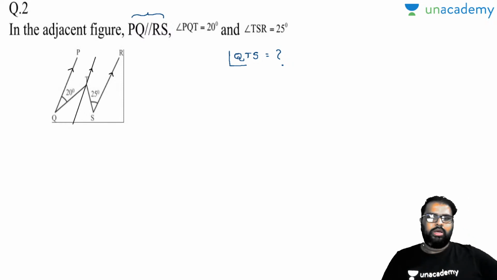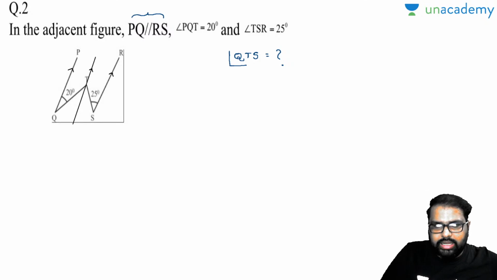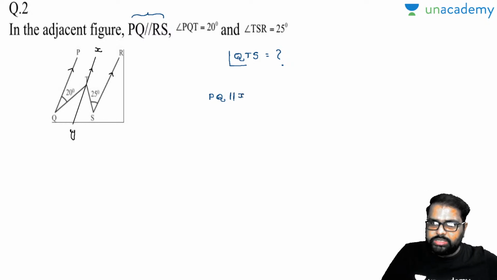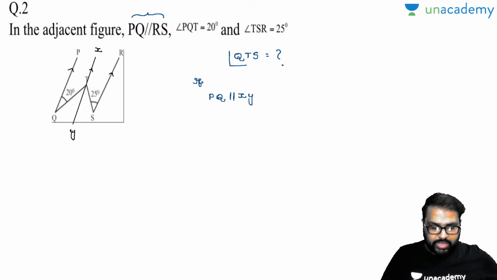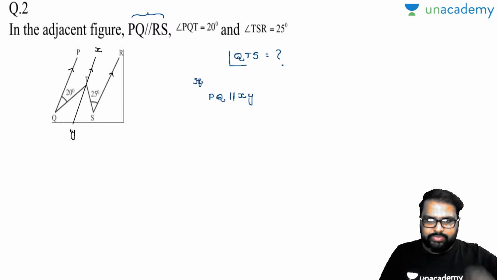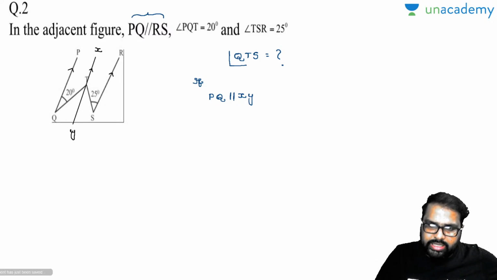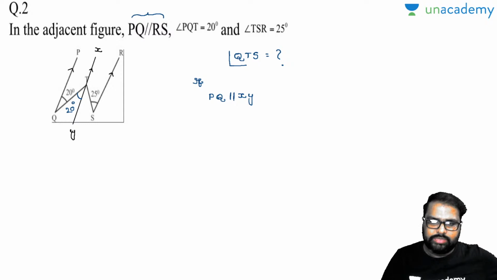Okay, fine. Now closely observe. Now what will I take? Shall I take this as X and Y? Yes. Now look, I am taking it like this, X and Y. PQ is parallel to XY. If PQ is parallel to XY, then interior alternate angles will be the same. Look, these two are parallel lines and they are intersected by a transversal. If this is 20 degrees, then this will be equal to 20 degrees. Am I right or wrong? Interior alternate angles will be equal.